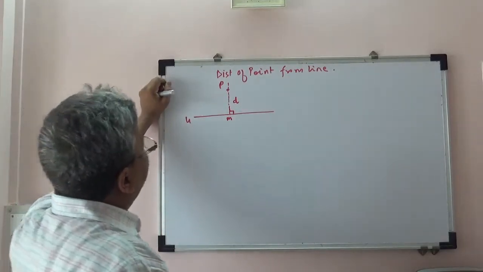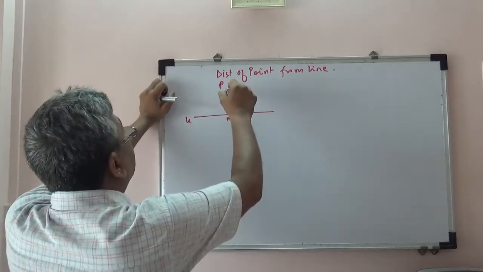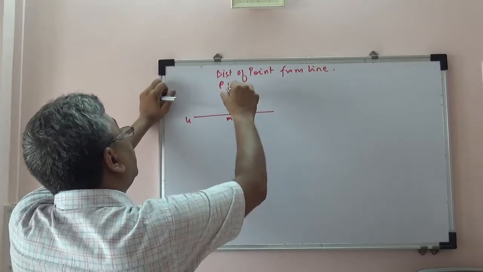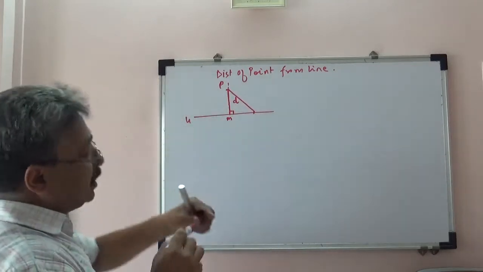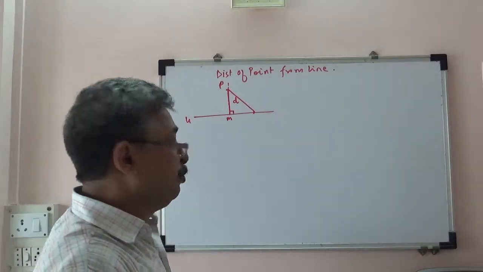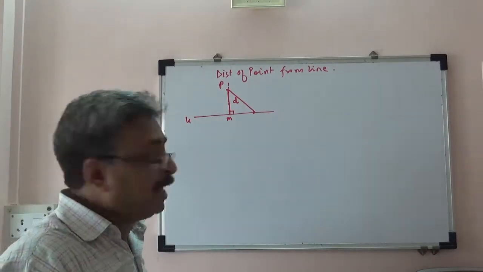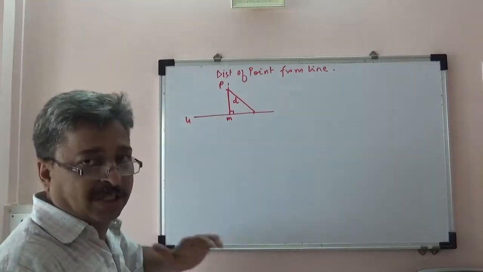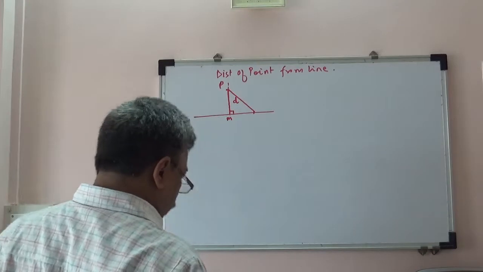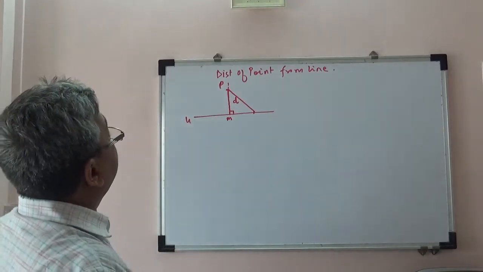By using Pythagoras theorem we can easily prove that this is going to be the shortest distance, because if we take any other point on line U, it forms a right angle triangle and it is going to be the hypotenuse. Hypotenuse is always going to be greater than any of the two sides. Therefore, PM will always be the shortest distance. There will not be any other point on U which will give us a smaller distance than PM.